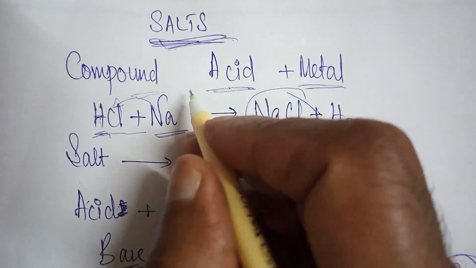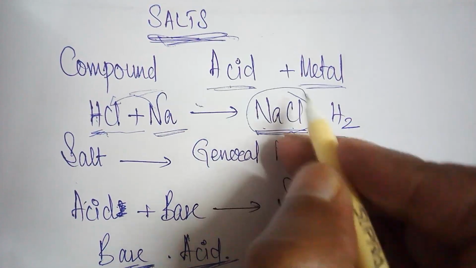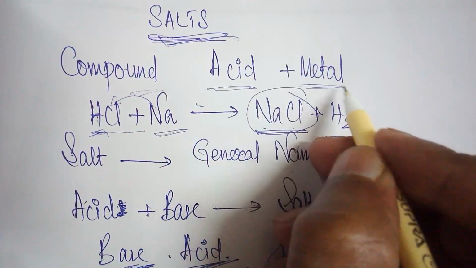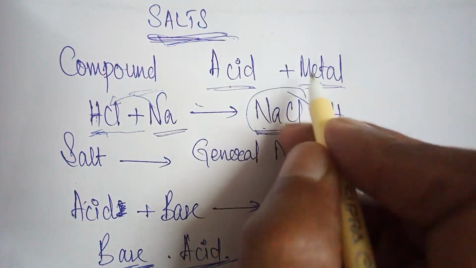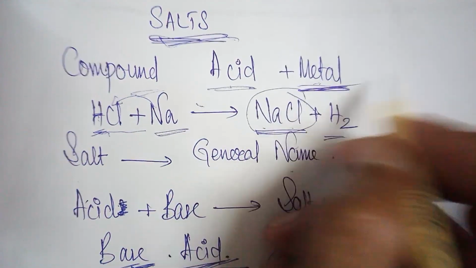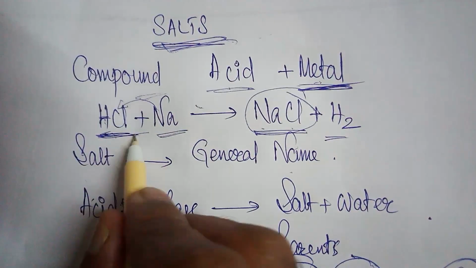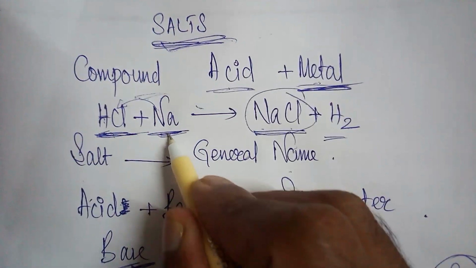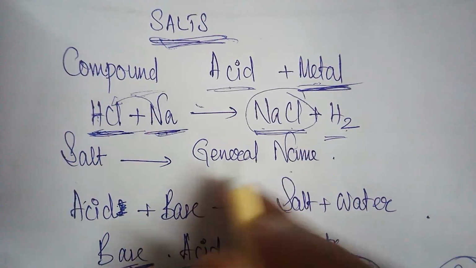Salts. A salt is a compound formed from an acid by the replacement of hydrogen of that acid by a metal. Now consider the example of hydrochloric acid. When it reacts with sodium metal, it forms sodium chloride and hydrogen gas is evolved.